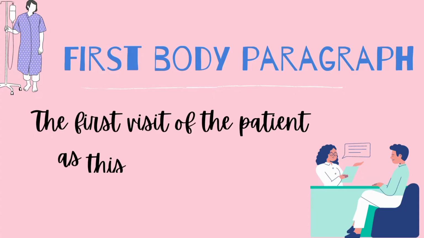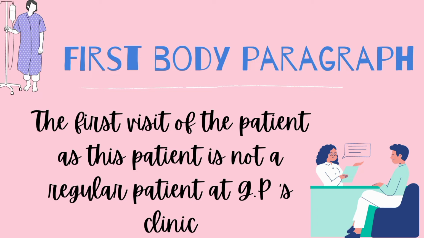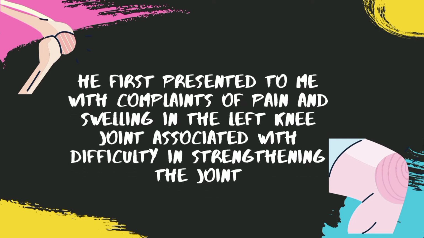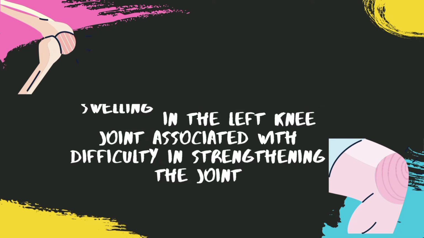The first body paragraph is to be written starting with the first visit of the patient. As this patient is not a regular patient at the GP's clinic, we may start that he first presented to me with